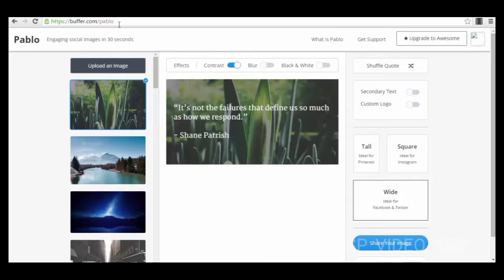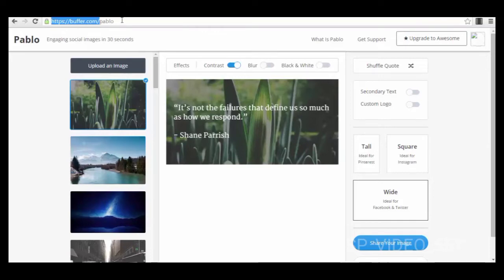So the app, it's actually very simple. You just have to create an account on buffer.com. I don't even think you need to create an account for this app, but I recommend you to create a free account on buffer.com. You can log in with your Facebook account already. Why? Because it's a very powerful tool also for automatic scheduling your posts and different tasks that you can automate for your social media accounts.